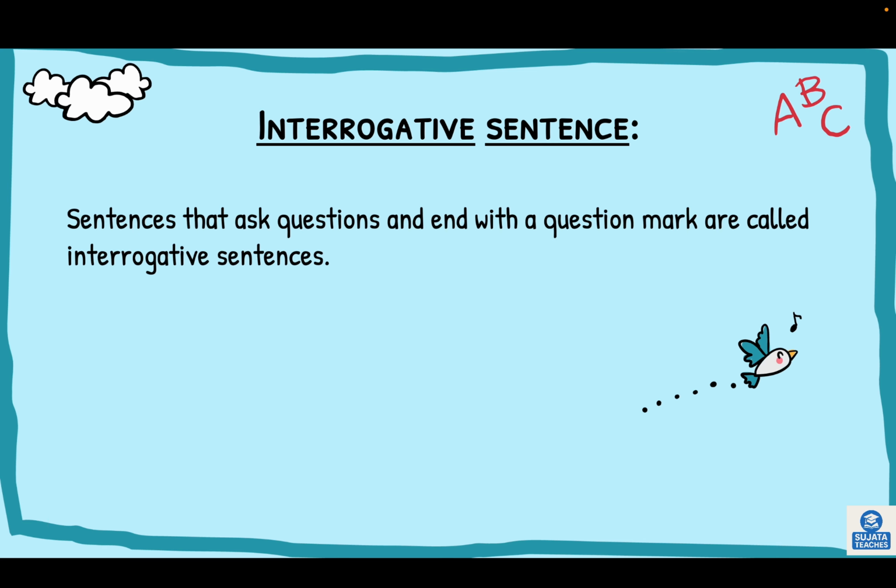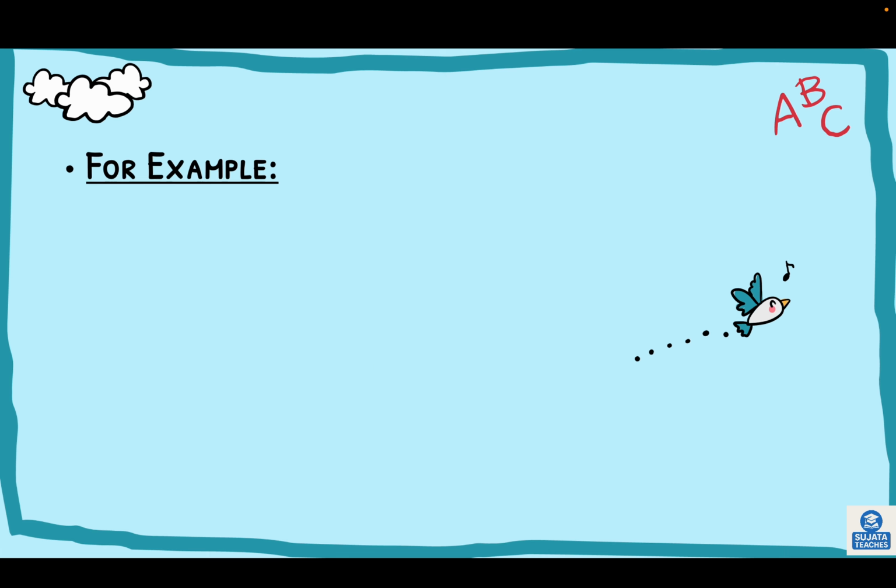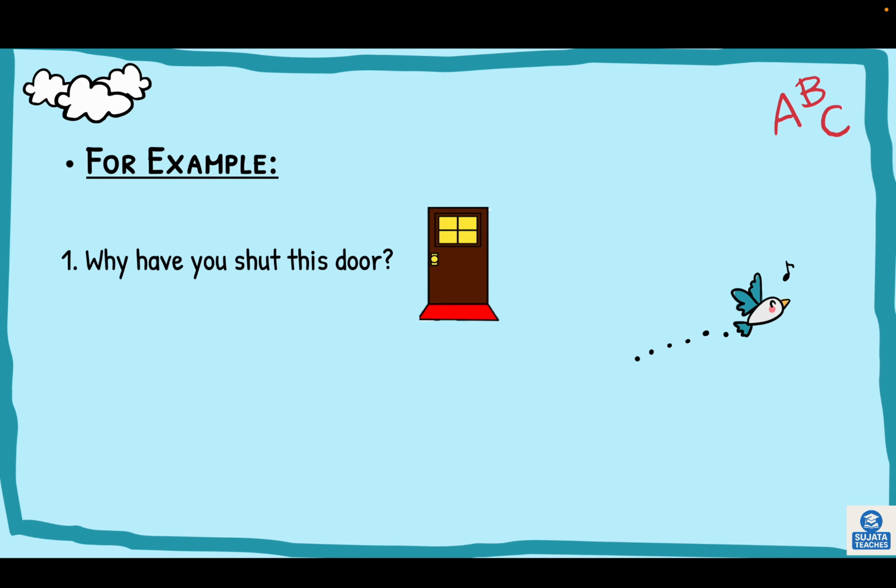Interrogative sentence. Sentences that ask questions and end with a question mark are called interrogative sentences. Its function: to ask a question. For example, why have you shut this door? Is Nisha in town?